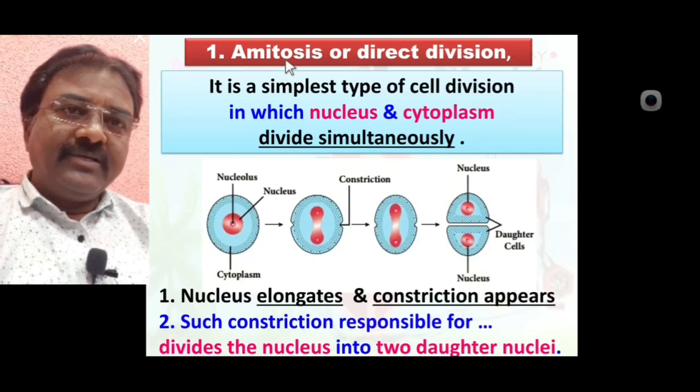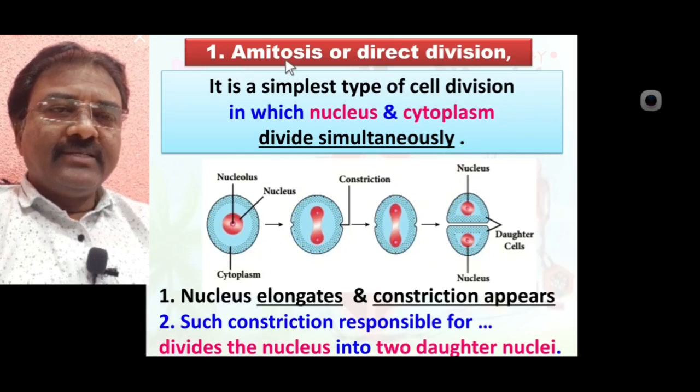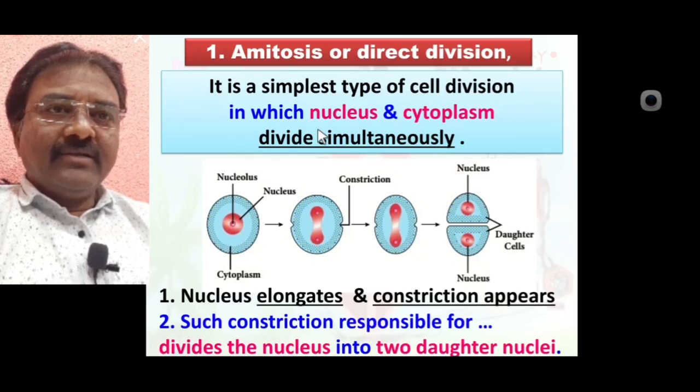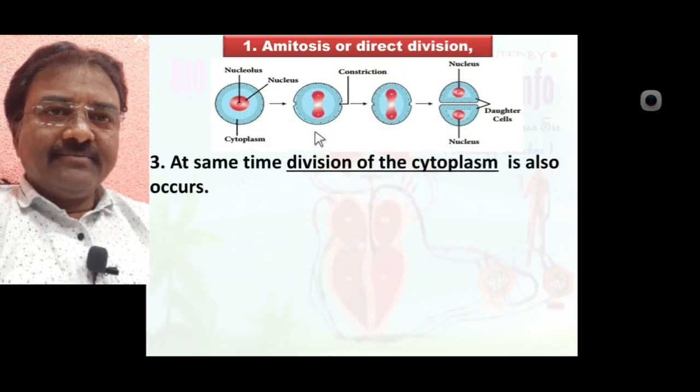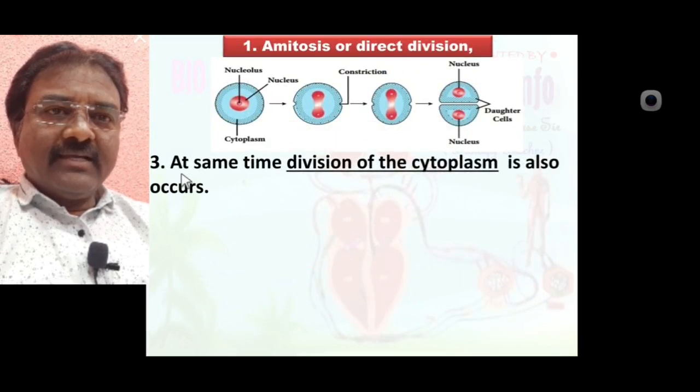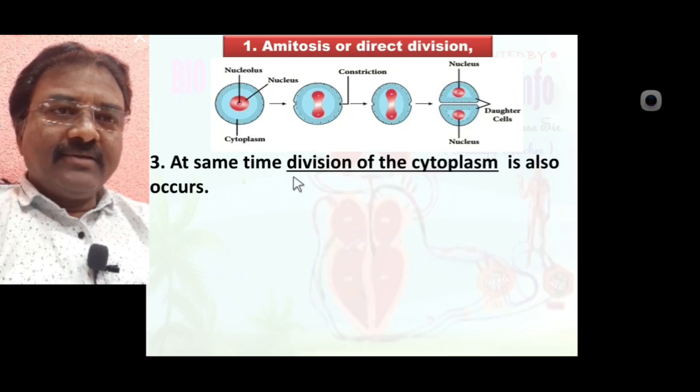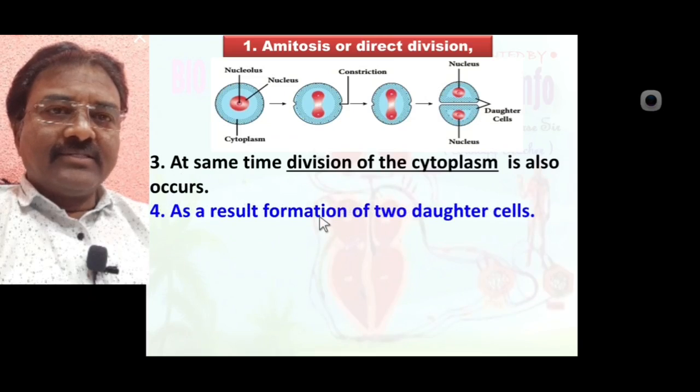Up to this we have discussed in detail. Amitosis is one type of cell division, also called direct cell division. In amitosis, division of the cytoplasm also occurs at the same time.